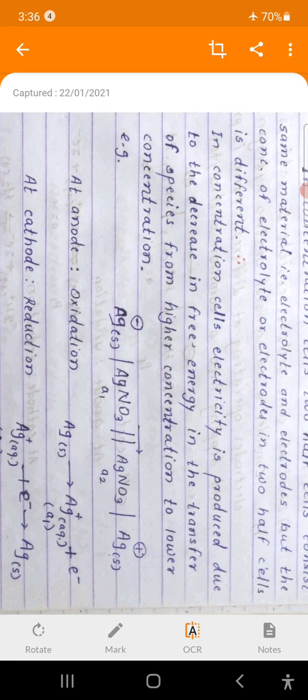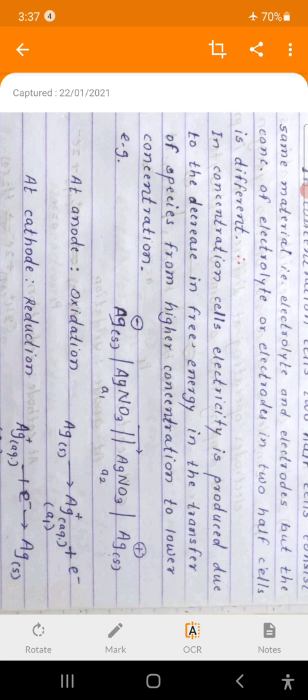In the previous case one electrode is zinc and the other is copper, but here both rods are silver, so this is not an electrode concentration cell because the electrodes are the same. This is an electrolyte concentration cell, because silver nitrate in one beaker and silver nitrate in another beaker have different concentrations. Therefore, this is an example of an electrolyte concentration cell.